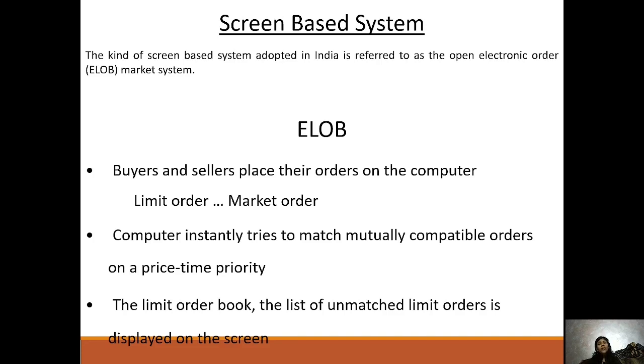The screen-based system adopted in India refers to the open electronic order market. In that, buyers and sellers enter their orders on the computer, limit orders and market orders. The computer instantly tries to match mutually compatible orders on a price-time priority, and the limit order book, the list of unmatched limit orders, is displayed on the screen. So either we can put a limit order or a market order to buy.